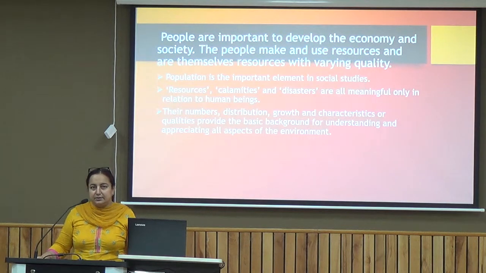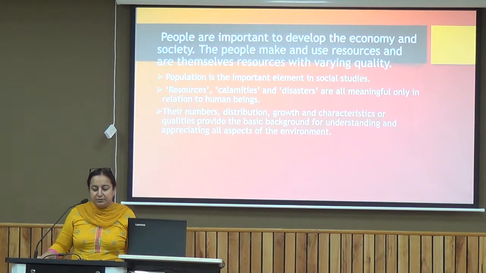Then population is the most important element in social studies. Resources, calamities and disasters are all meaningful only in relation to human beings, because if human beings are not there, they are not going to make an impact as far as the human aspect of the earth is concerned.